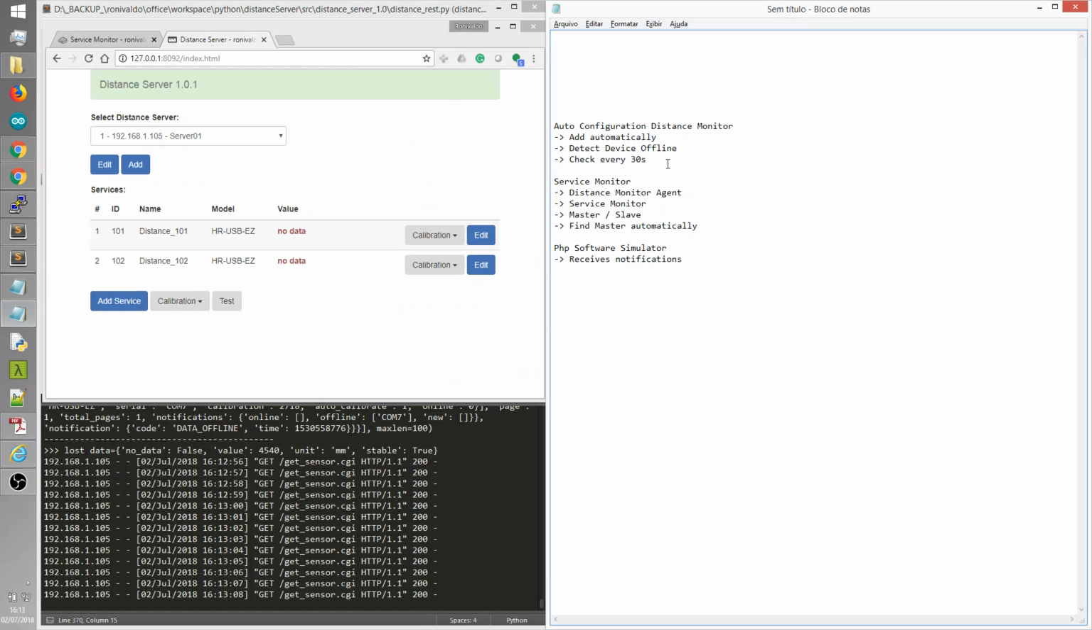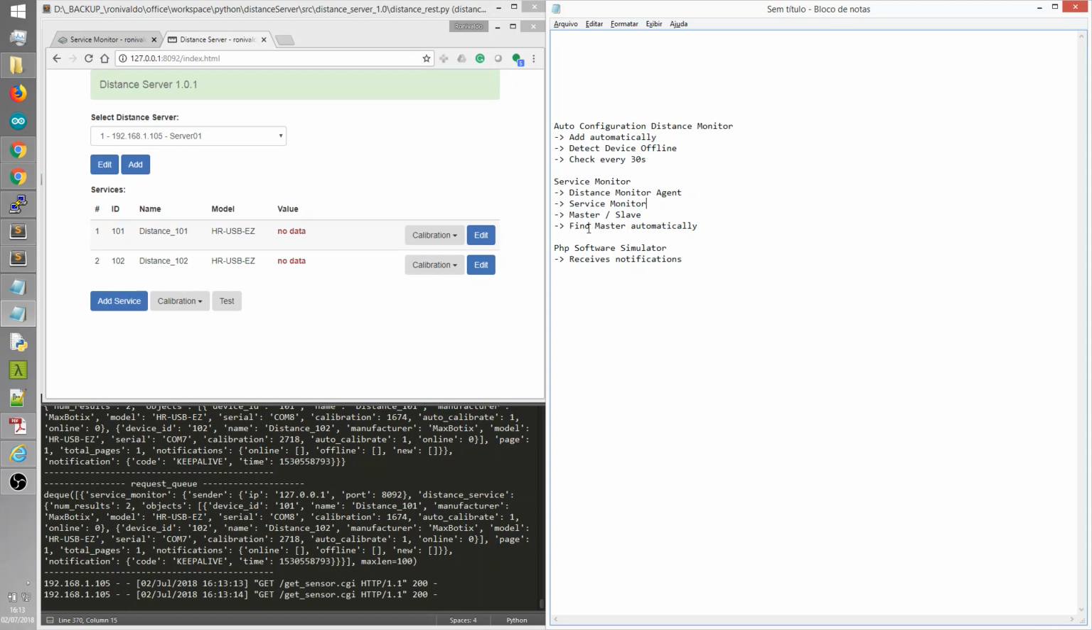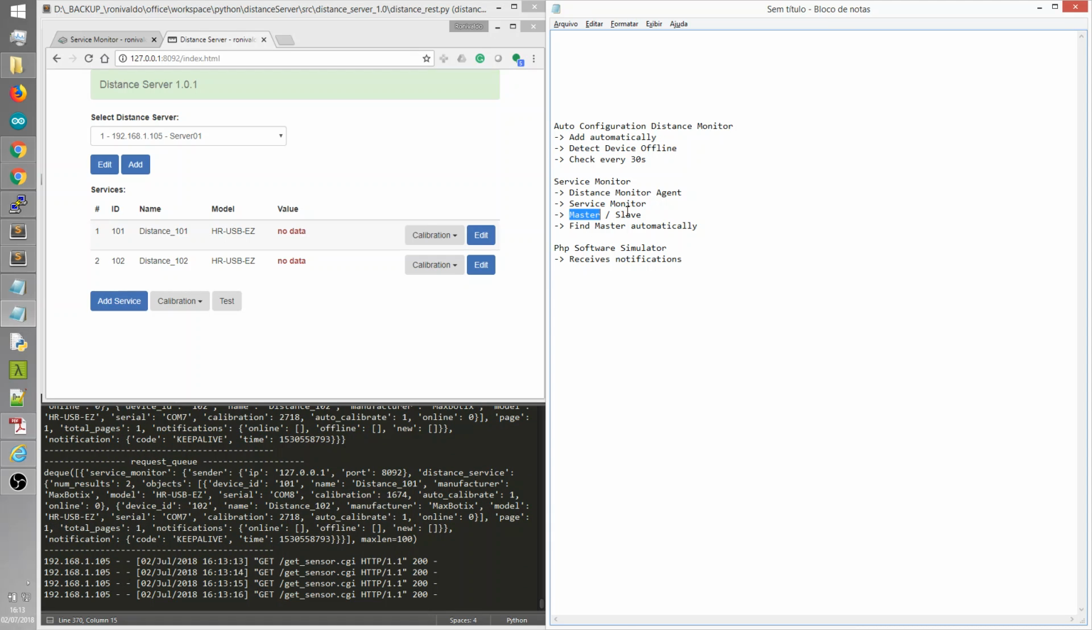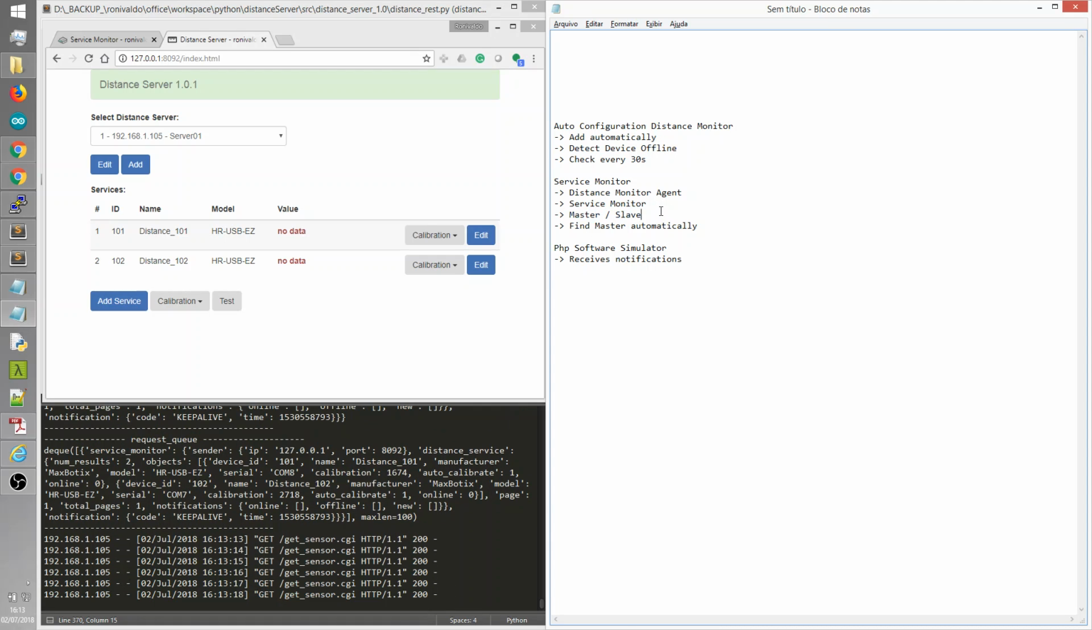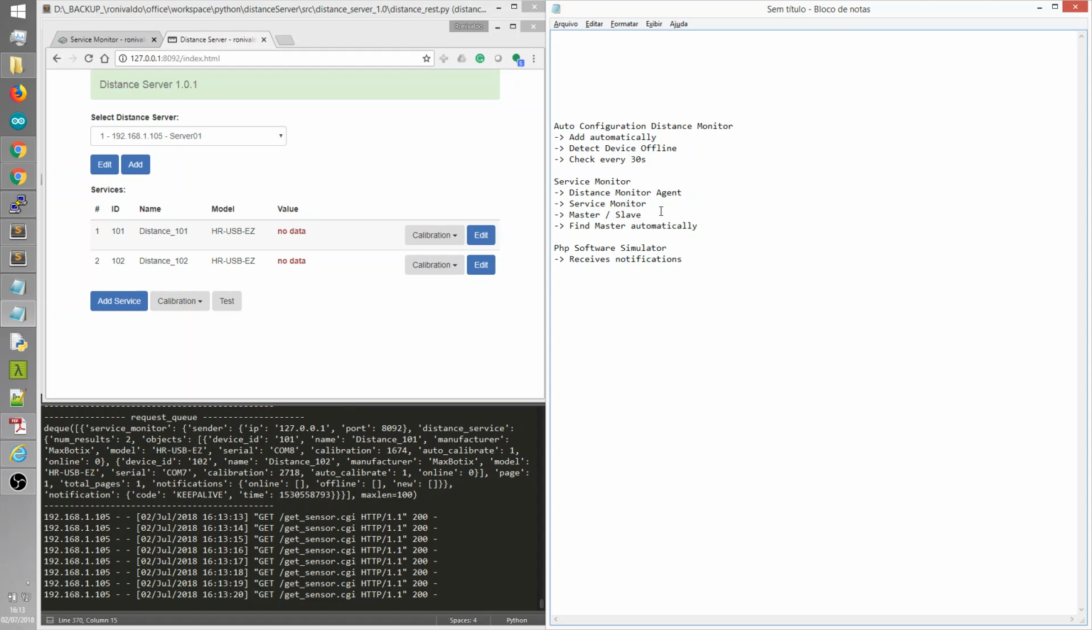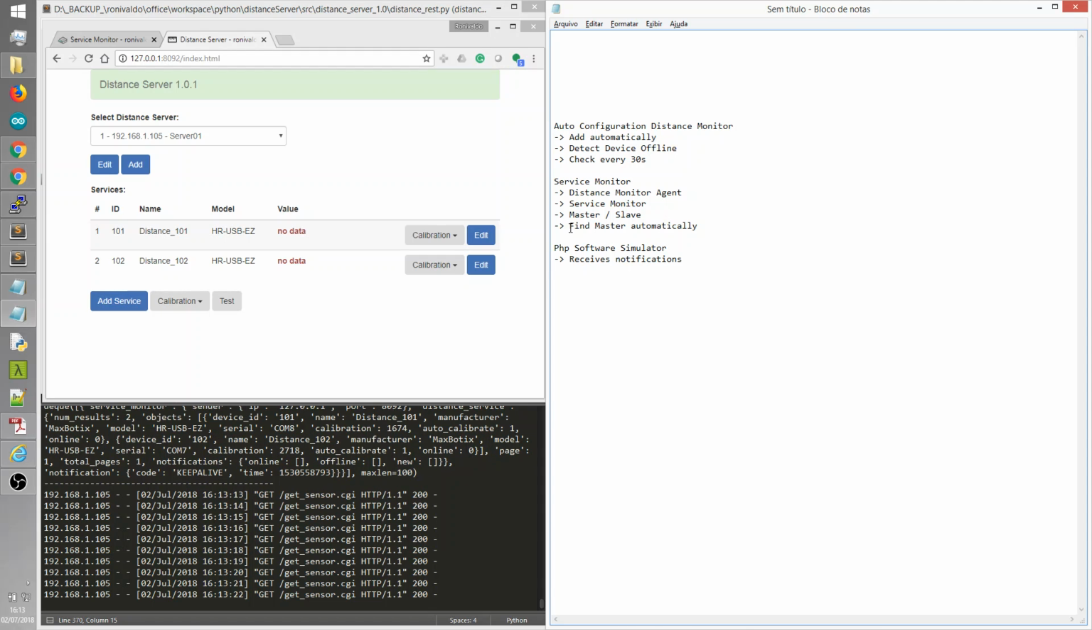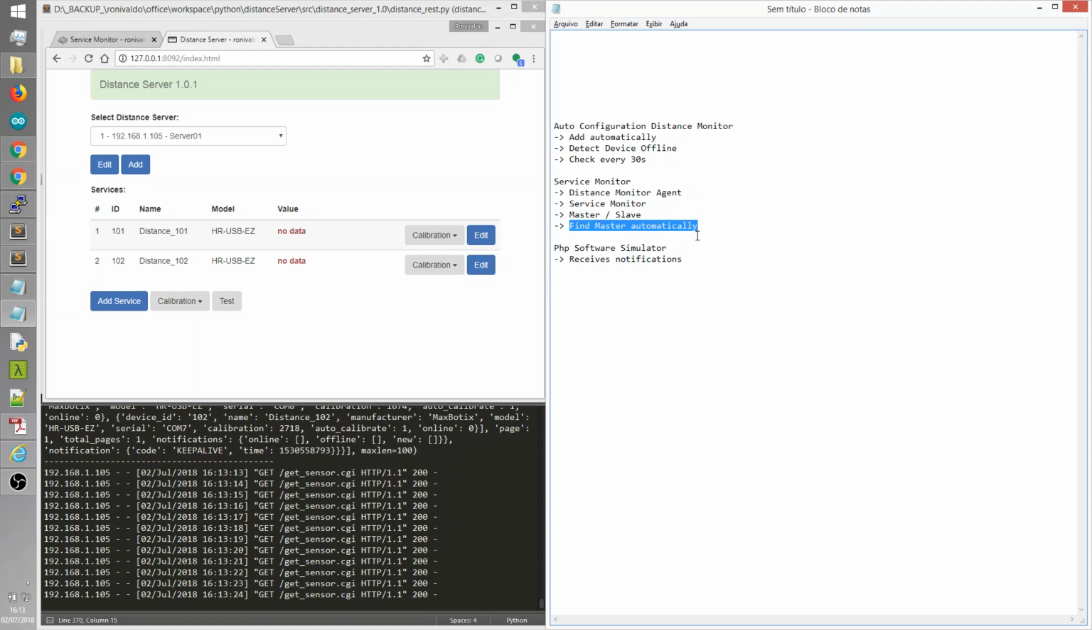We have here the distance monitor agent working with the service monitor, and the service monitor is working as a master and as slaves as well. And it can find the master automatically. So when the master is down, you can try to find the new master. You can set the master as well here.